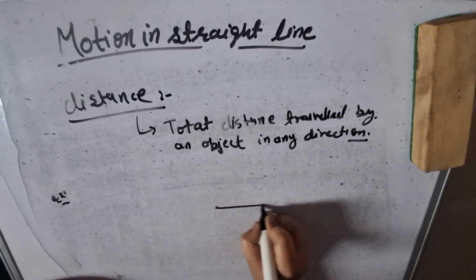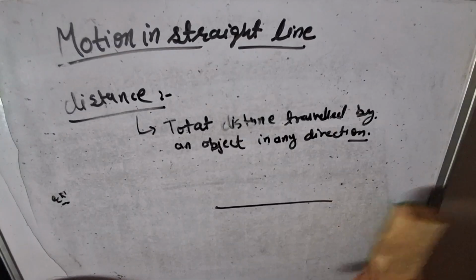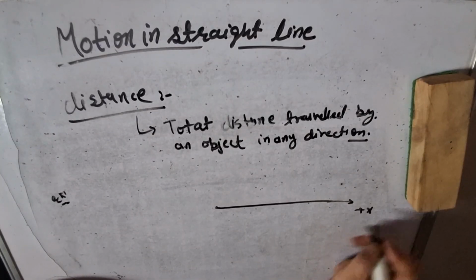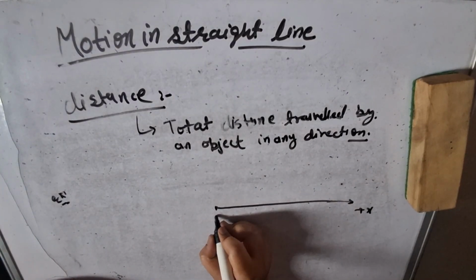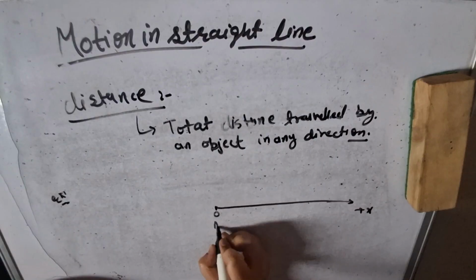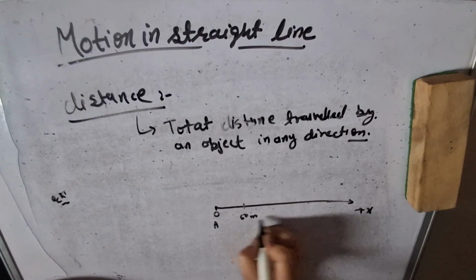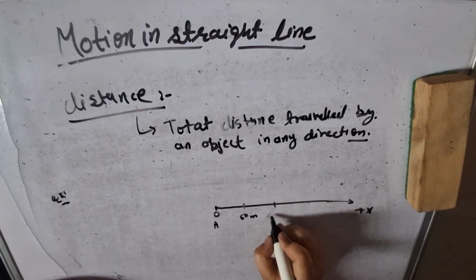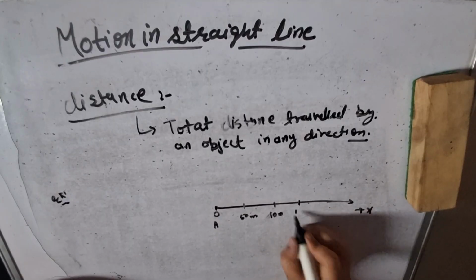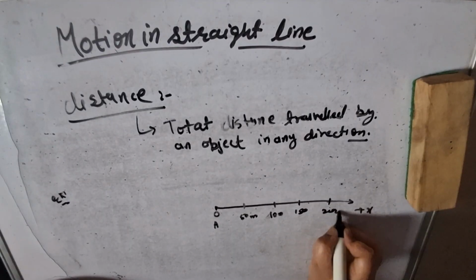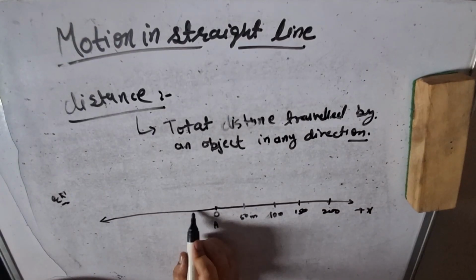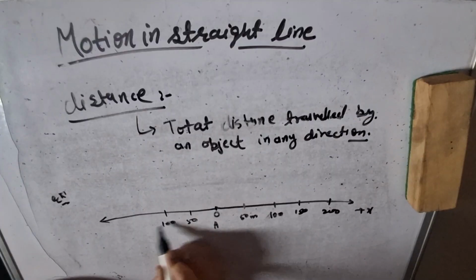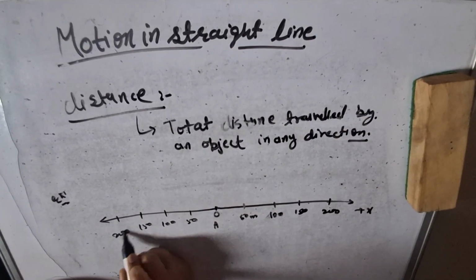If a car is moving in the plus x direction, initially it starts from the origin, point A, and I'm just marking this. These are all in meters. Same in the negative x direction.